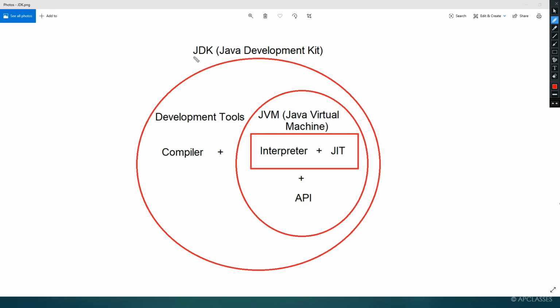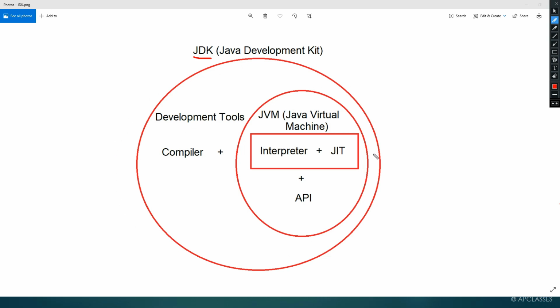Let us once again see. Once you download JDK, that is Java Development Kit, you can download it very easily. I will show you how to download JDK. Once the JDK is downloaded, you are going to have everything inside your computer. Everything will get installed automatically.